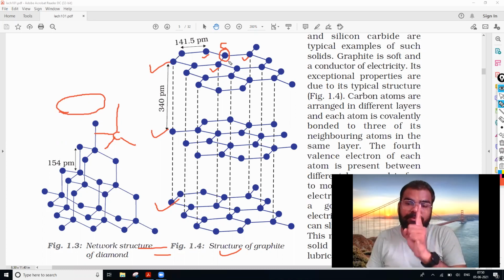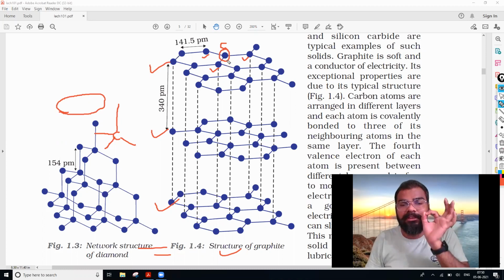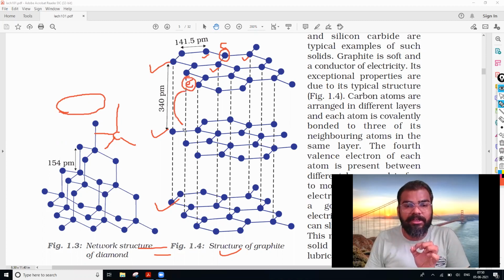So you will have 1 electron, meaning 1 valency, which is vacant. And this 1 free electron helps graphite move electrons from one layer to the other, from the second layer to the third layer, to the second layer, then the second layer to the first layer.